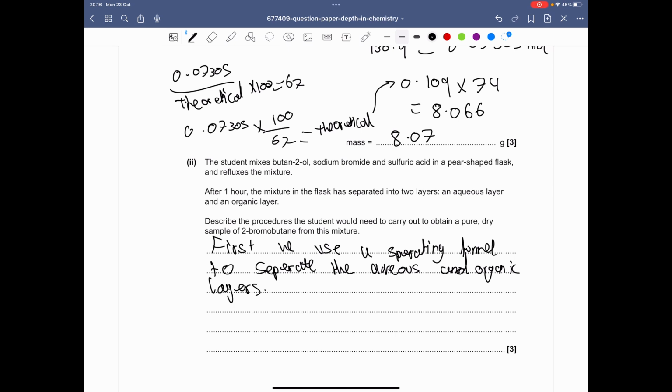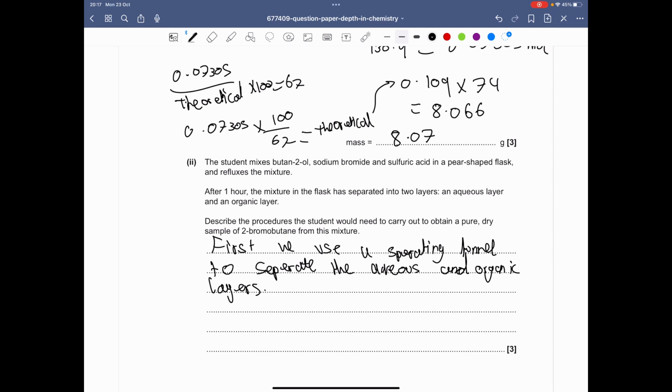So basically, the way this works is obviously the liquid or layer with a lower density will be found above the one with a greater density. So let's say if you had a compound which had a greater density, then another compound with a lower density, the one with the greater density will be found at the bottom of the separating funnel. And obviously this only works with immiscible liquids like organic liquids and so on.